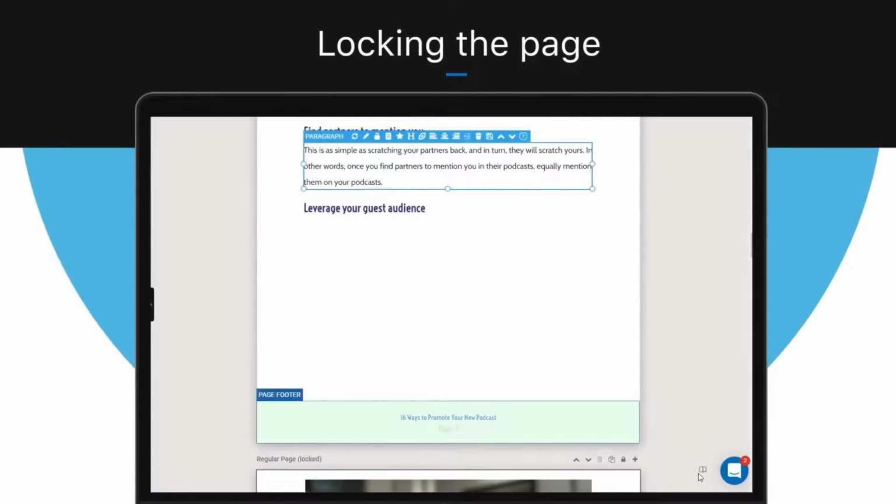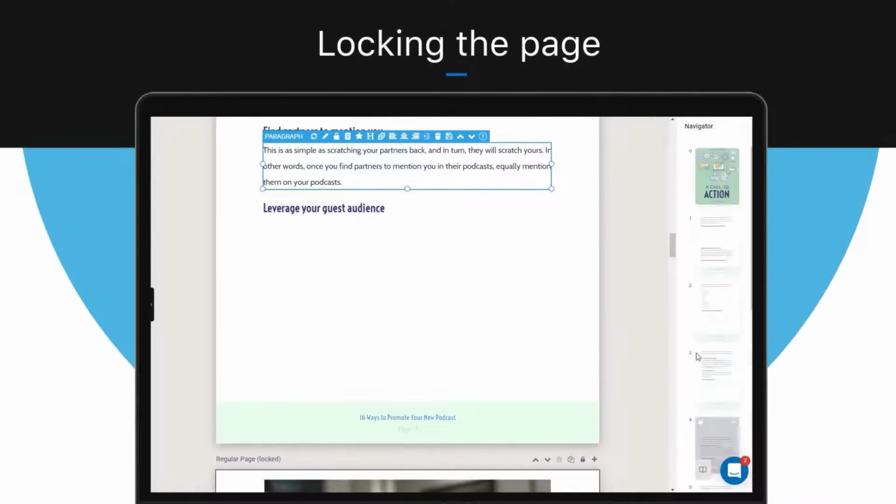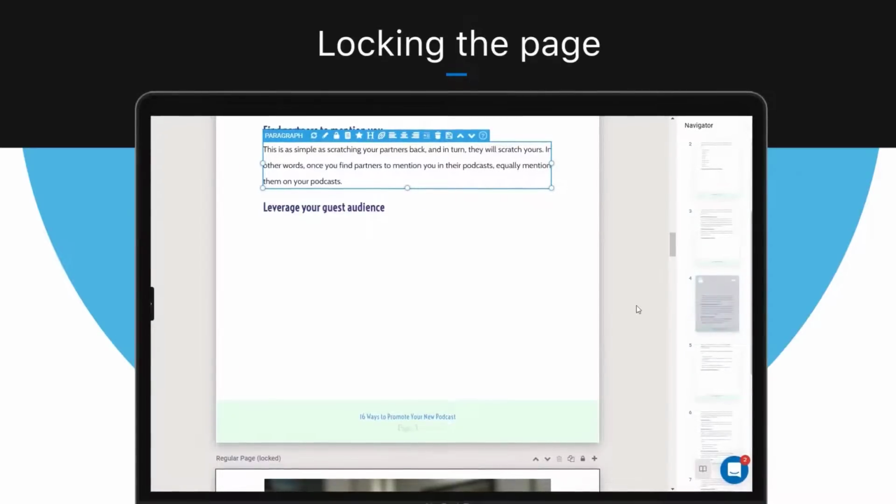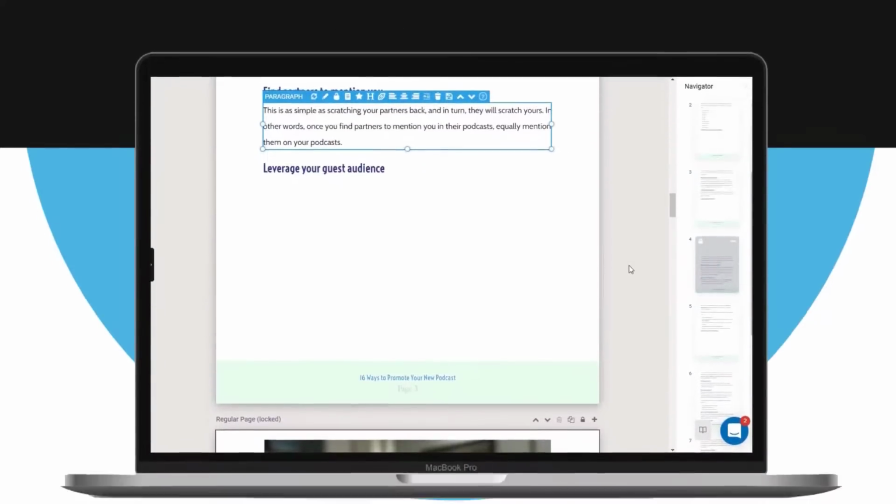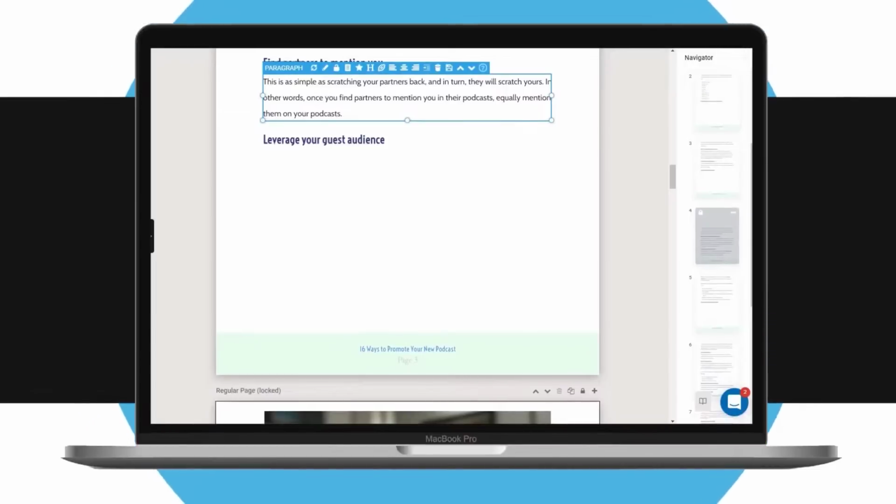On the right side in the navigation panel, the locked pages should be shaded, and that's how you can understand which pages are locked and which are not. And that's how to lock and unlock pages within Designrr.